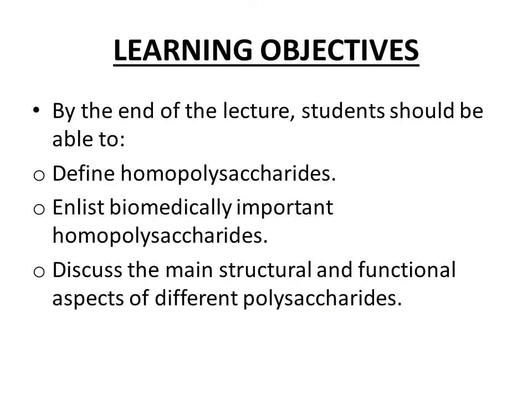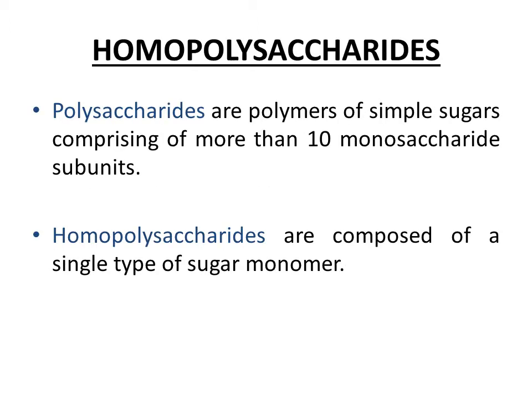So these are the learning objectives for the lecture. First of all, we are going to discuss what is meant by polysaccharides and homopolysaccharides. As you might recall, polysaccharides are polymers of simple sugars comprising more than 10 monosaccharide subunits. So these polysaccharides are the most complex form of carbohydrates. And what are they? They are made up of repeating monosaccharide subunits, and there are more than 10 repeating monosaccharide subunits in case of polysaccharides. If it is less than 10, then we will call them oligosaccharides, not polysaccharides.